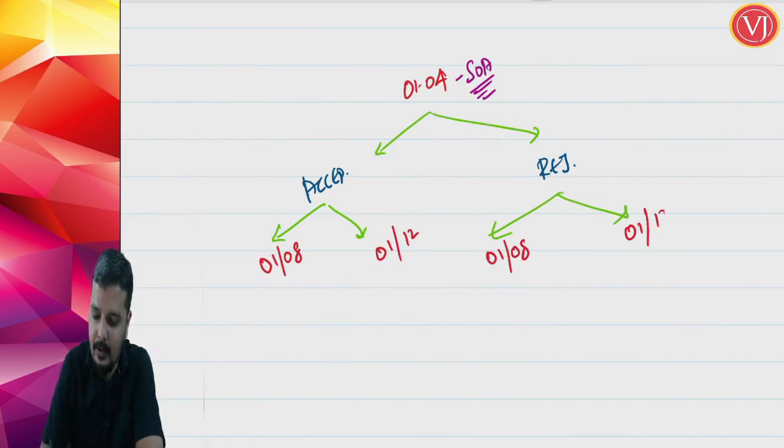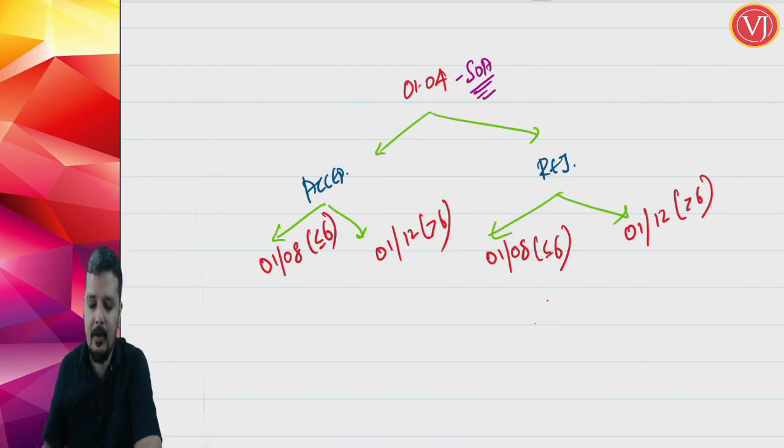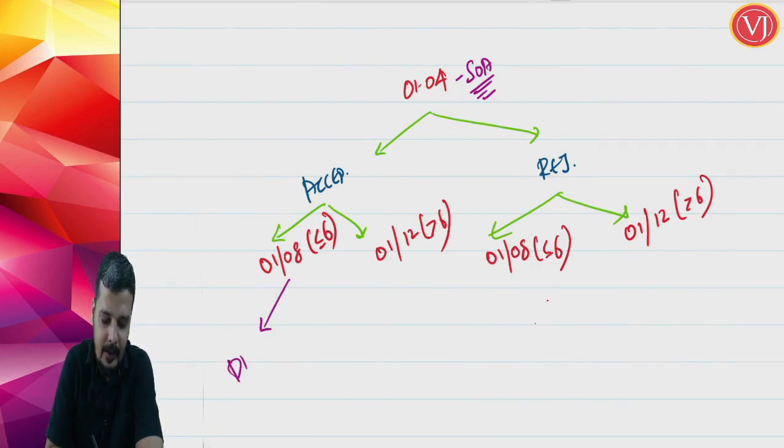1st of December. This is after 6 months. This is within 6 months. So we are taking the example of within 6 months and after 6 months. Now, if acceptance is happening within 6 months, then your due date of invoice is 1st of August, the date of actual supply.